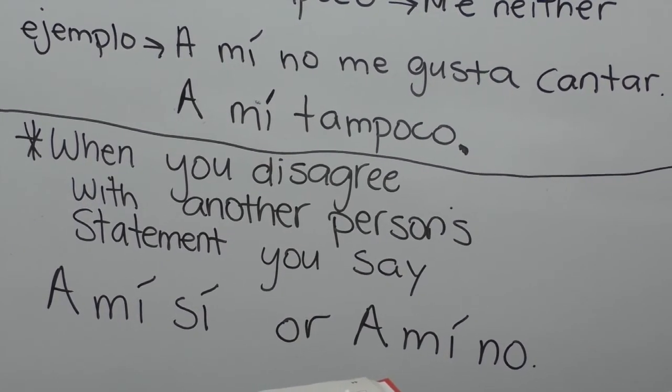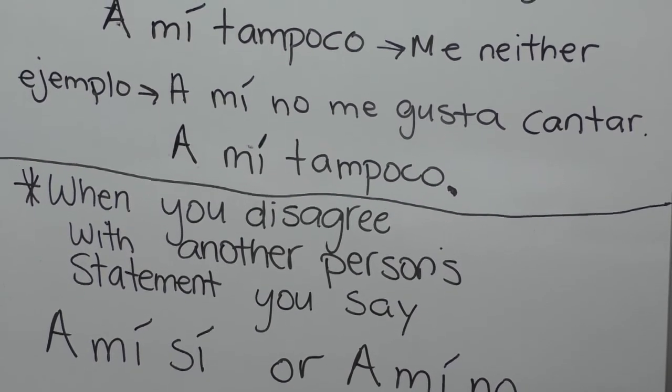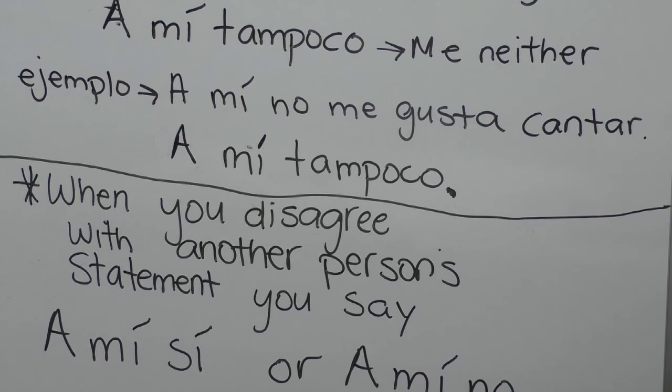So here's an example. Let's assume I'm going to say this. A mí me gusta jugar videojuegos. I like to play video games. I'm saying, a mí me gusta jugar videojuegos. Listen to that statement carefully. I like to play video games. And let's assume you disagree with me. You're disagreeing with my statement.